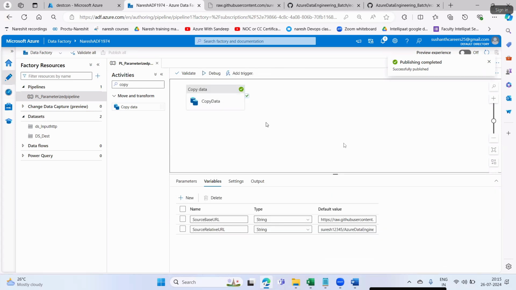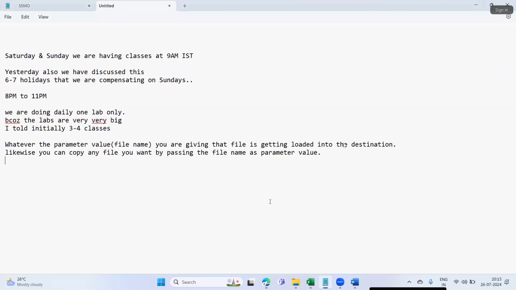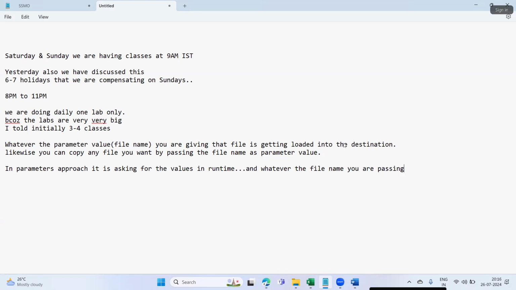Here in runtime, it is not going to ask you anything. Notice, guys, please observe. In the parameters approach, it is asking for the values at runtime, and whatever file name you pass as the parameter value is getting loaded into your destination.